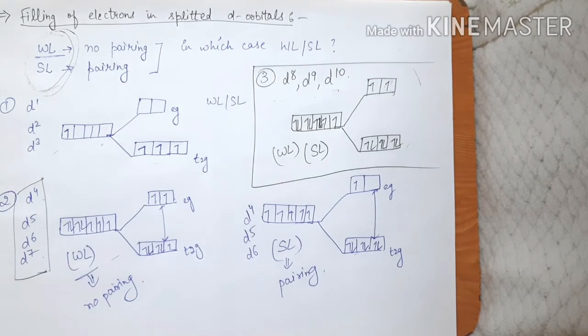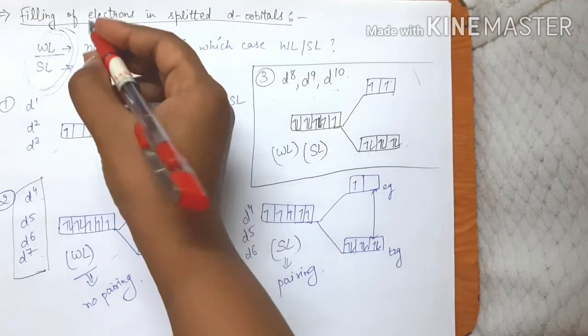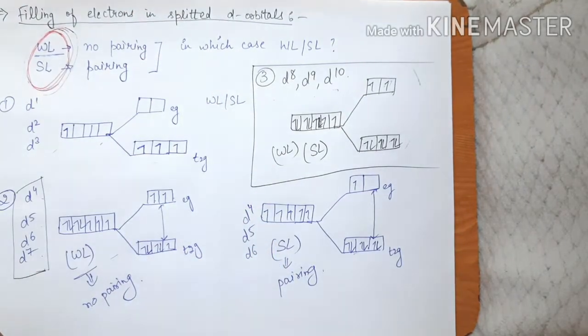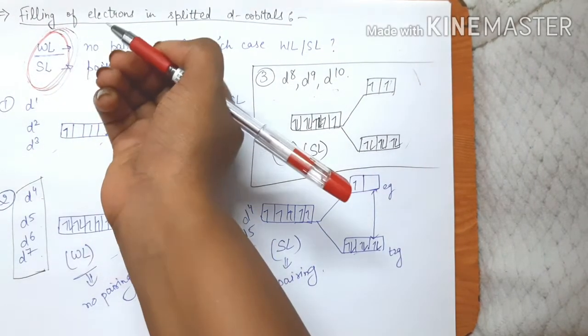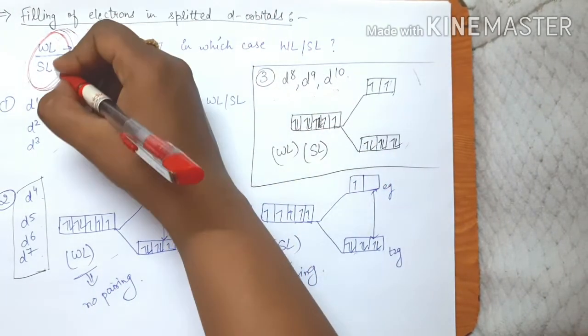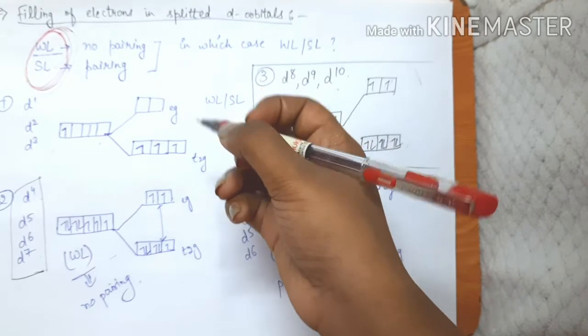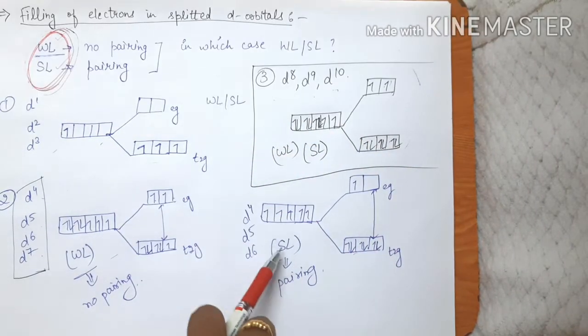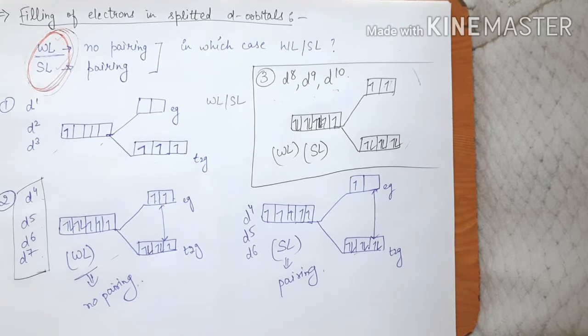But now the question is how to know which of the ligands are going to behave as a weak ligand or a strong ligand. This is basically the question: how to know the nature of the ligand, whether it is going to behave as a weak field ligand or a strong ligand. Then only we can decide whether we have to do the pairing or not. So in this video we are going to discuss how to know the nature of a ligand, right? So let's start with the topic.